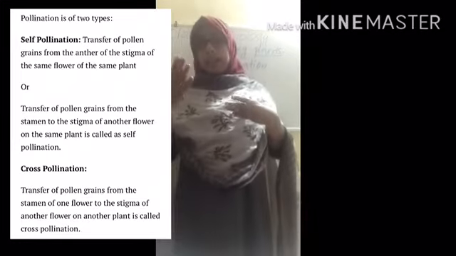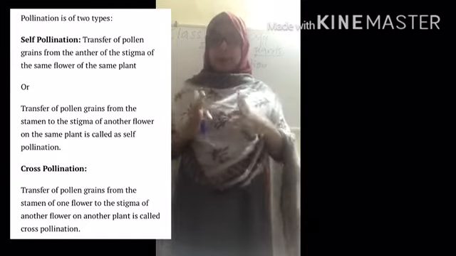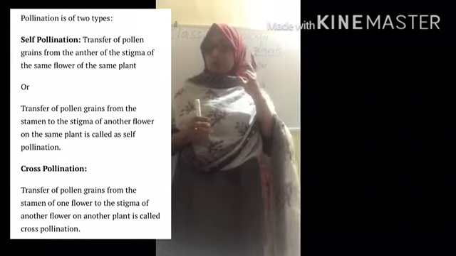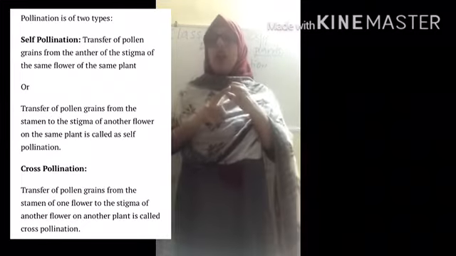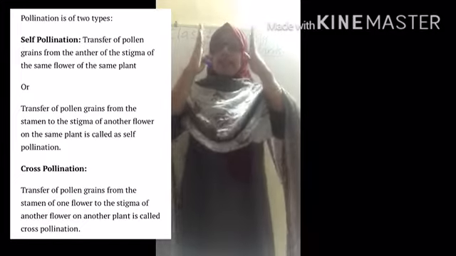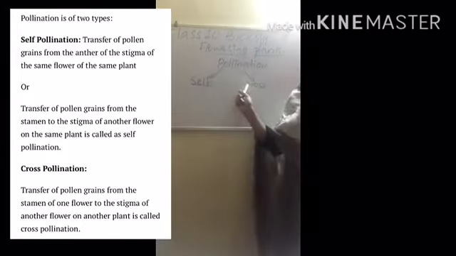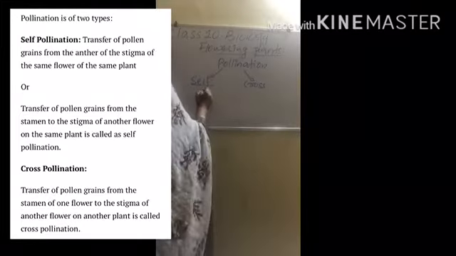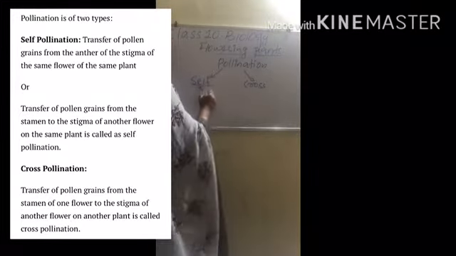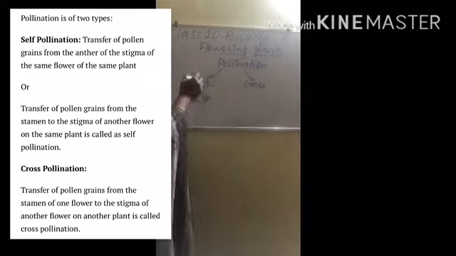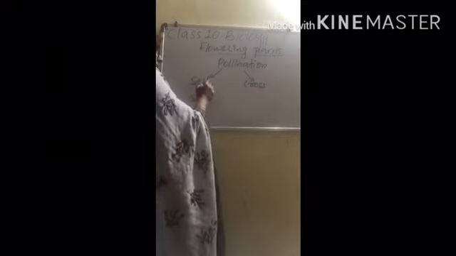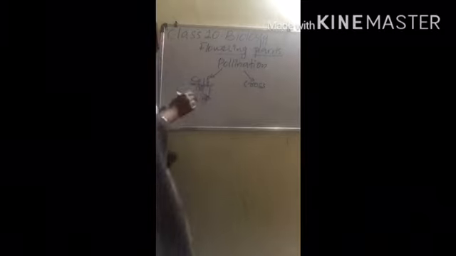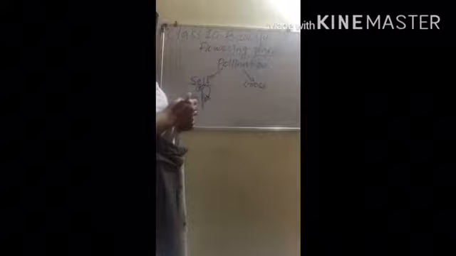What is self-pollination? In self-pollination, pollen grains from the anther of a flower fall on the stigma of the same flower or another flower of the same plant. Clear? Falling of the pollen grains from the anther to the stigma of the same flower or to another flower of the same plant is known as self-pollination. See, suppose this is a plant, several flowers will be here and there. If the pollen falls on the stigma of the same flower, or on the stigma of another flower of the same plant, that constitutes self-pollination.